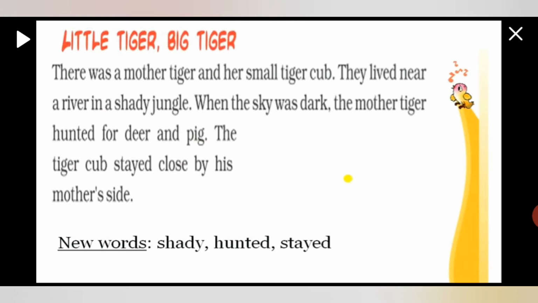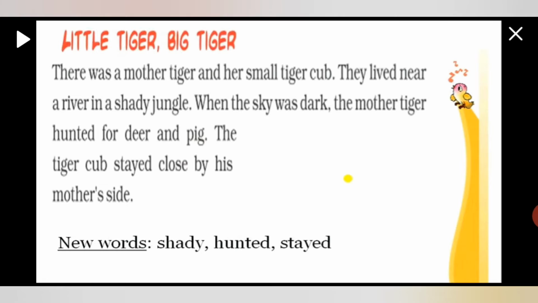The tiger cub stayed close by his mother's side, and the tiger cub used to stay close by his mother's side. Why? Because he was very small and he may feel frightened at night, right? So he used to stay close by his mother's side.